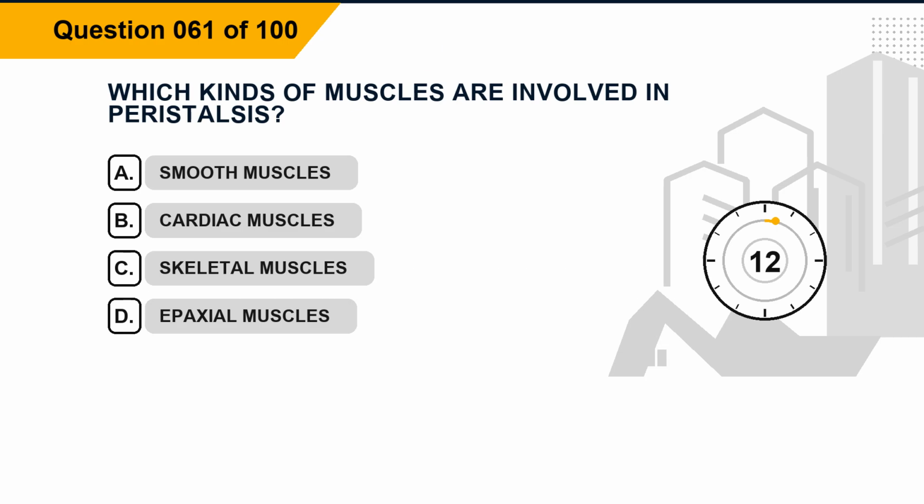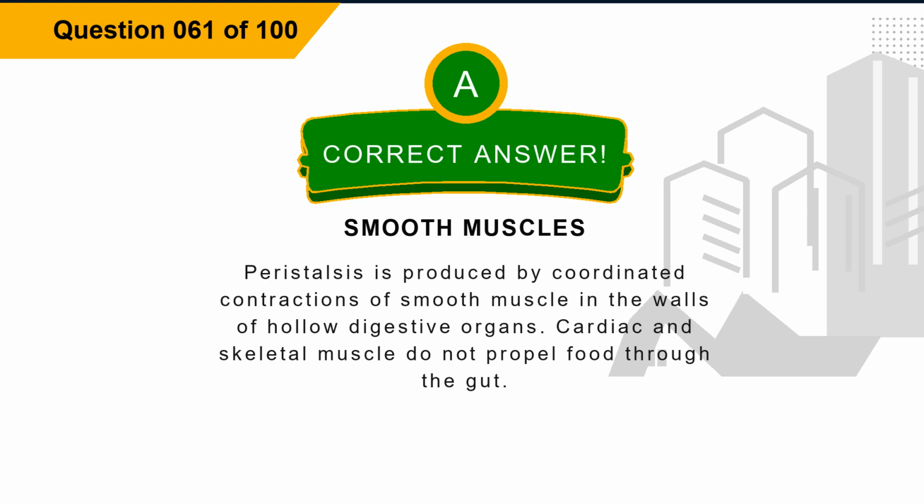Question 61. Which kinds of muscles are involved in peristalsis? Option A, smooth muscles. Option B, cardiac muscles. Option C, skeletal muscles. Option D, epaxial muscles. The correct answer is option A, smooth muscles. Explanation: peristalsis is produced by coordinated contractions of smooth muscle in the walls of hollow digestive organs. Cardiac and skeletal muscle do not propel food through the gut.